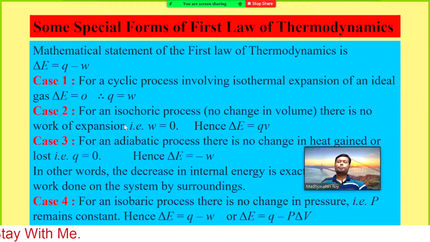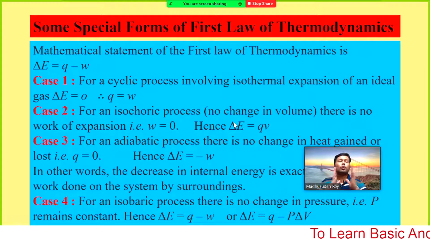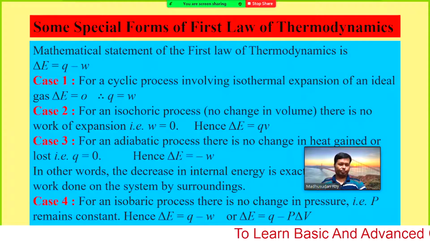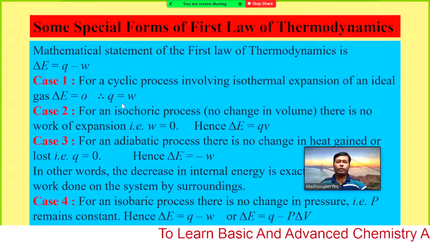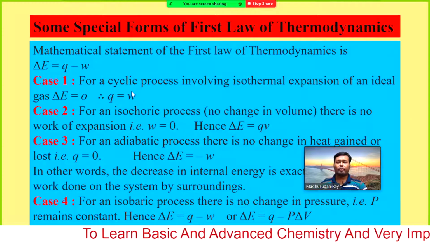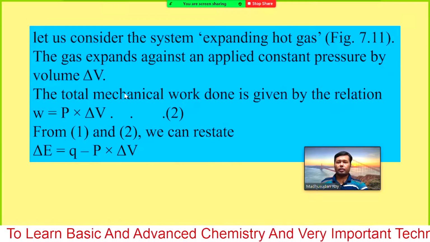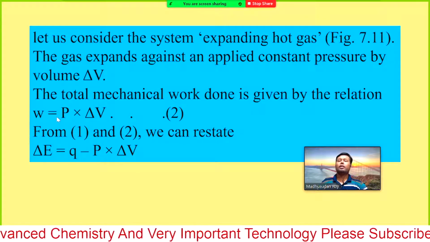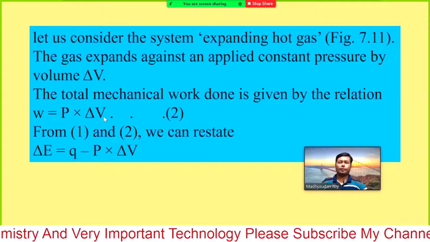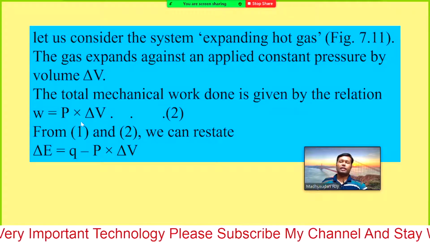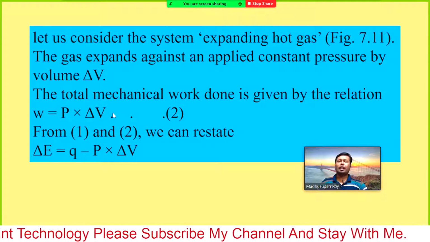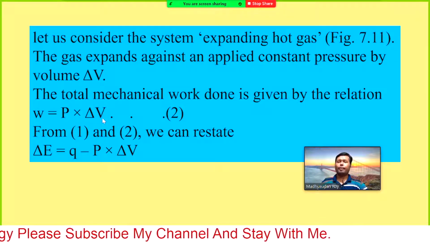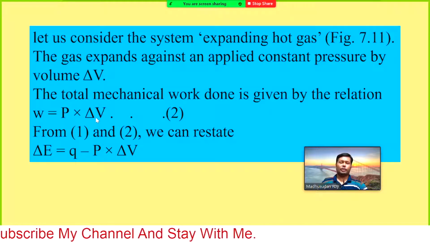Case 2, for an isochoric process. Isochoric process means no change in volume. If delta V equals 0, then P times delta V equals P times 0, that means W equals 0.